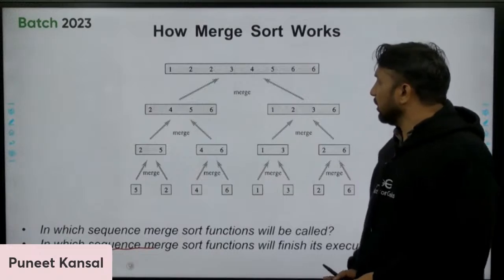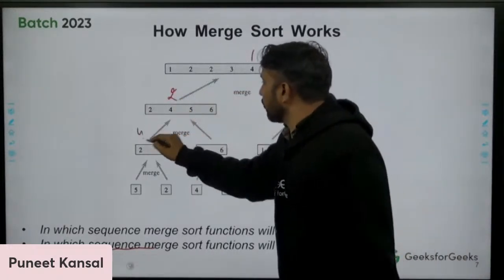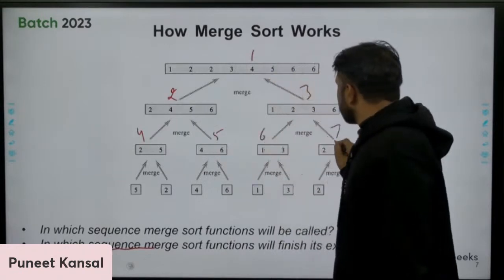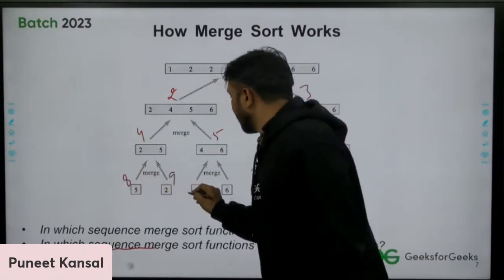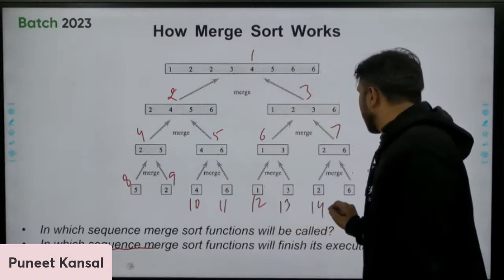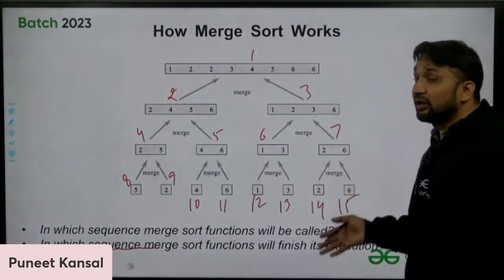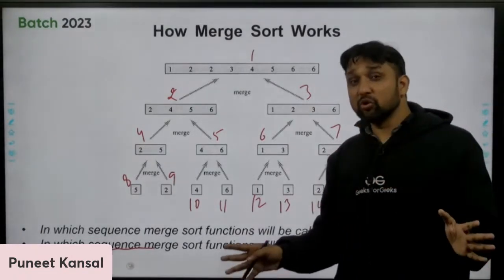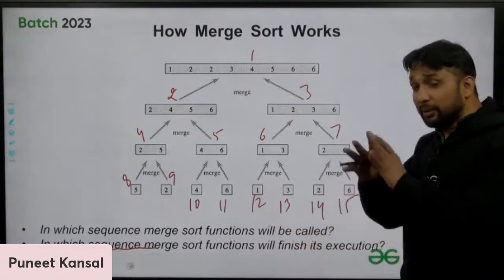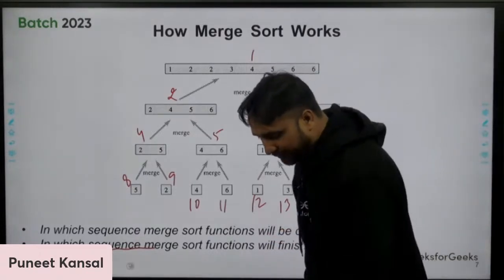You just tell me out of these functions 1 2 3 4 5 6 7 8 9 10 11 12 13 14 15, which function will completely execute first, will finish its execution? Can you write the number?